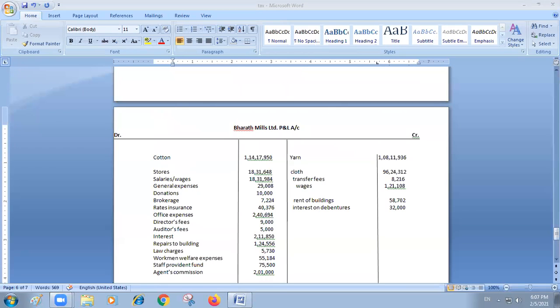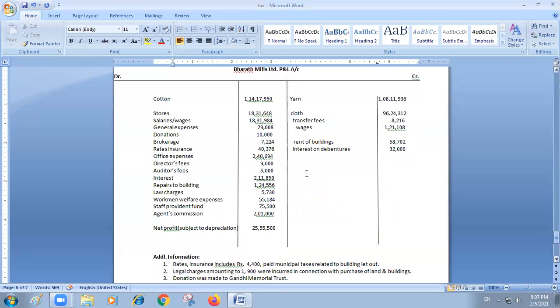Today we will see this Bharat Mills Limited profit and loss account, which is given with additional information. If you observe this problem, net profit is given. As I mentioned in the previous classes, for a corporate assessee, for a company, income from salaries is not going to be there. Remaining incomes, you have to check how many incomes are there. So this net profit is income from business. You are going to make adjustments.